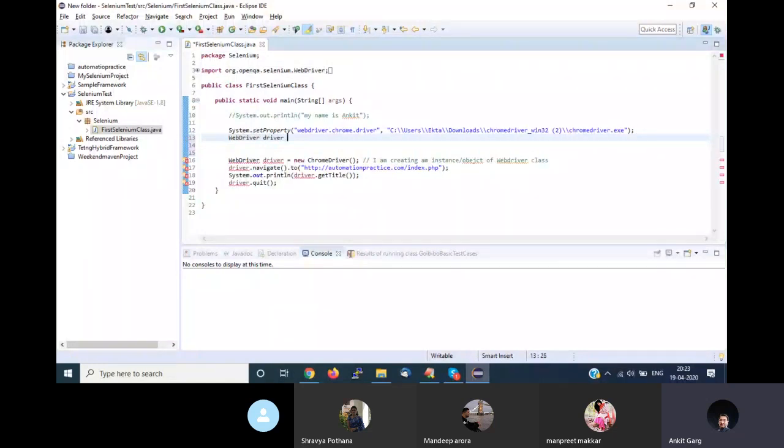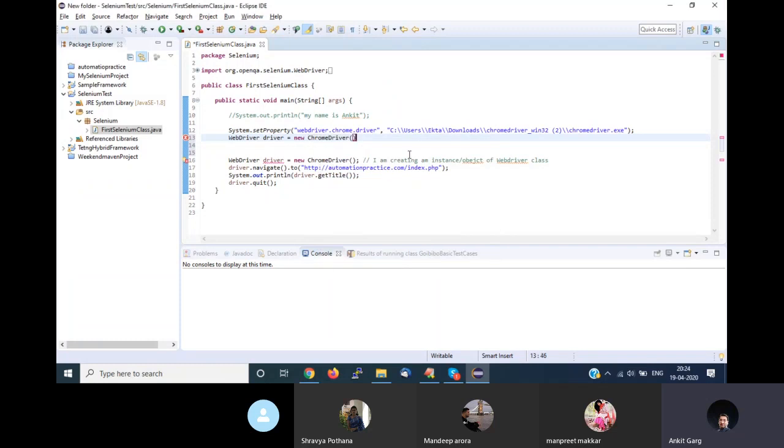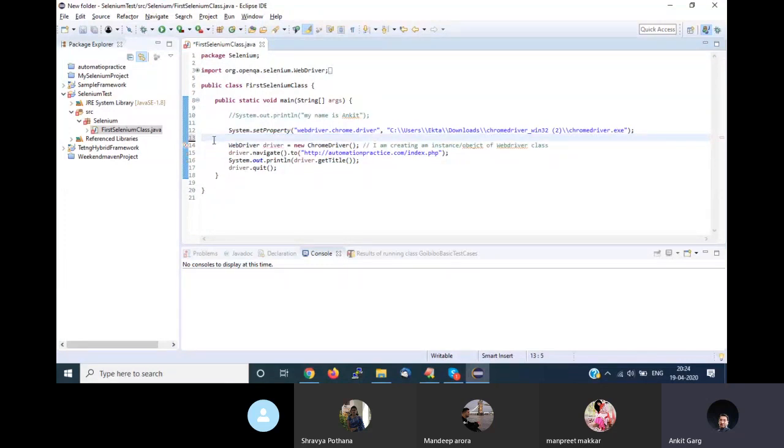Driver is equal to new. Same for ChromeDriver. If I only type CHR, again I press Ctrl+Space. It will give me a list of words matching CHR. What I want to select is ChromeDriver, so I can directly select this. So I don't need to type each and every line in that particular way. Eclipse is very smart. It gives you all the pre-configurations. It searches based on the keywords you are giving, and it makes your life very easy to write your code.